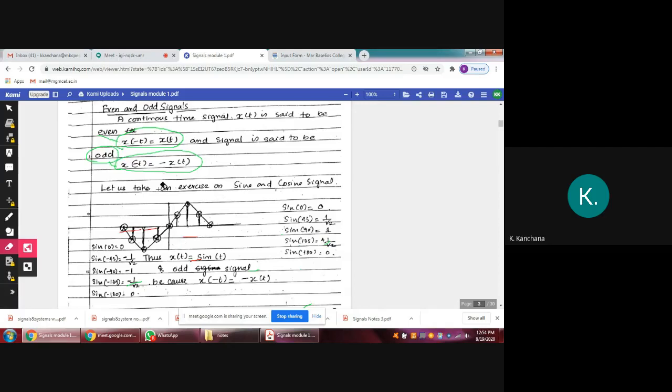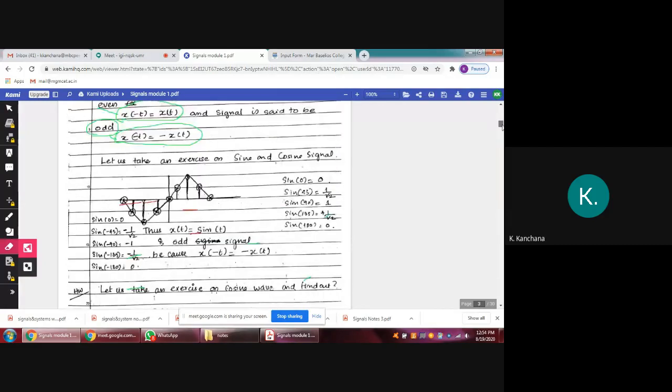From the graph itself, you can understand whether it is an even signal or an odd signal. If you take the y-axis and it exactly matches on both sides, then it is an even signal, otherwise an odd signal. If this is a sine wave, draw it on paper and fold it at the y-axis. This part will come here and this will come here, so it will not coincide. Then it becomes an odd signal. But if you take a cosine wave, what will happen?